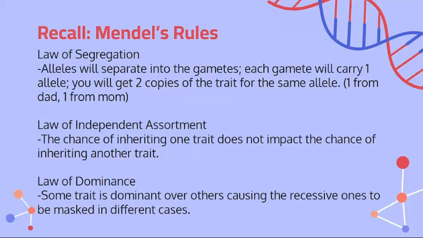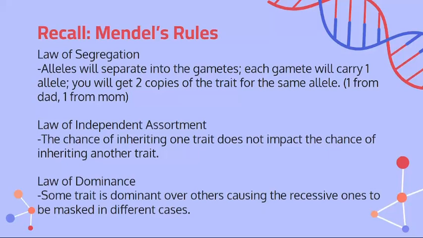For example, plants could be either yellow or green. The mom was pure yellow and the dad was pure green, so the dad passed the pure green gene and the mom passed the pure yellow gene, but yellow was dominant over green. So the child is going to be a heterozygote. However, the child is going to be yellow because green got completely masked. So that was the law of segregation.